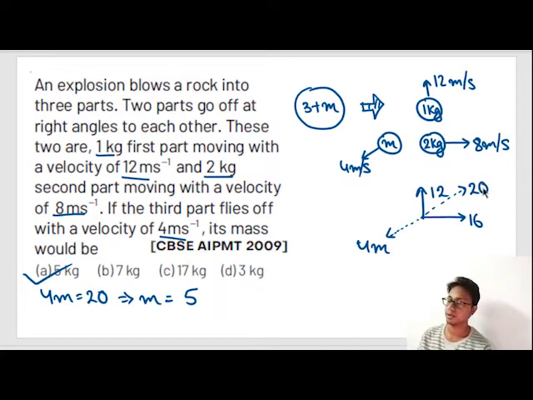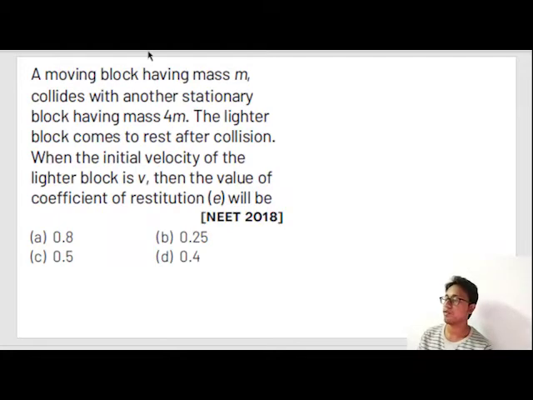So let's solve the next question. A moving block having mass m collides with another stationary block having mass 4m. The lighter block comes to rest after collision. When the initial velocity of the lighter block is v, the value of coefficient of restitution will be? Okay. So what is the question saying? In physics, recognition of the question is always the first step. Try to recognize the question. Then you attempt your formula or whatever that comes up. So let's recognize the question.